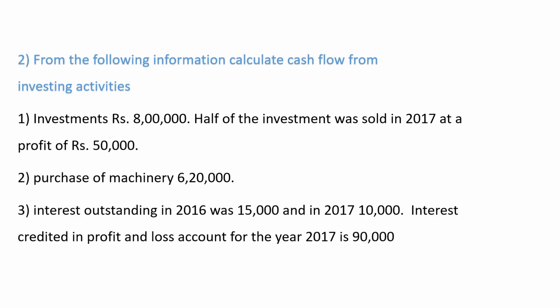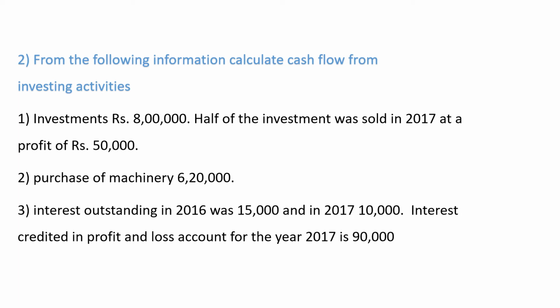See the second problem. From the following information, calculate cash flow from investing activities. Investment 8 lakhs. Half of the investment was sold in 2017 at a profit of 50,000.